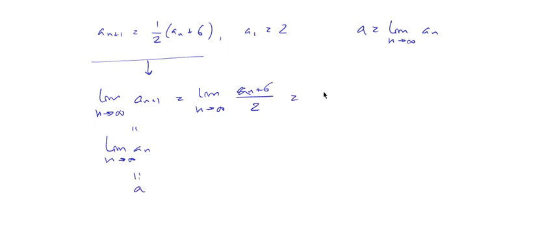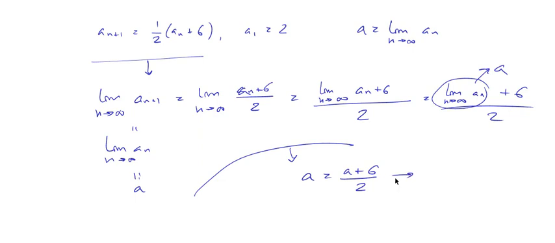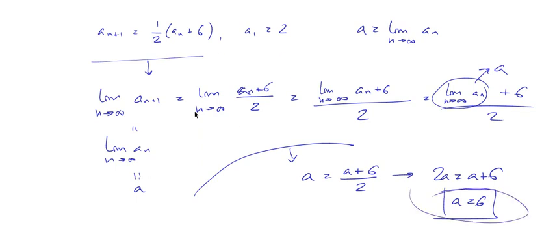And this limit is the same as the limit of the numerator divided by the limit of the denominator, which is 2. But in this case, this is the limit when n goes to infinity of a sub n plus 6 over 2, and this is a, okay? So if we take everything together, this is a equals a plus 6 over 2. Or in other words, 2a equals a plus 6, or a equals 6. Okay? So we have proven that this sequence is monotonically increasing. It is bounded from above by 6, and it converges to 6 by taking these limits here.